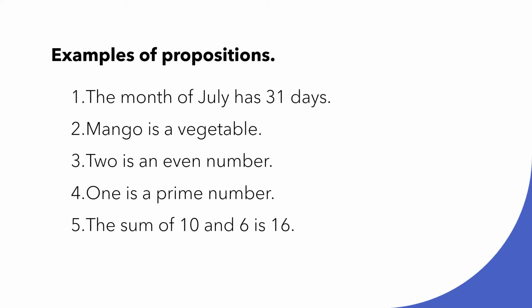Let us take some examples of propositions. The month of July has 31 days. Mango is a vegetable. 2 is an even number. 1 is a prime number. The sum of 10 and 6 is 16. Why are they called propositions? It is because they are declarative sentences that are either true or false.